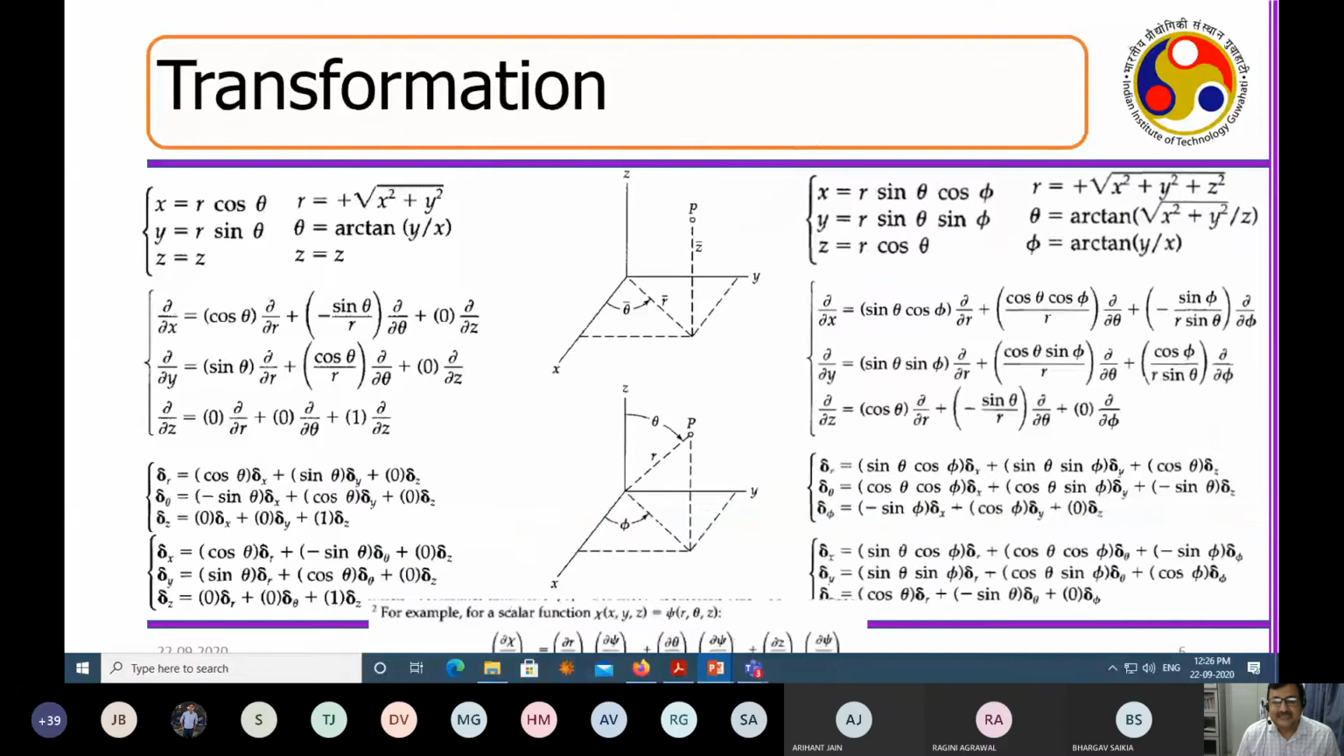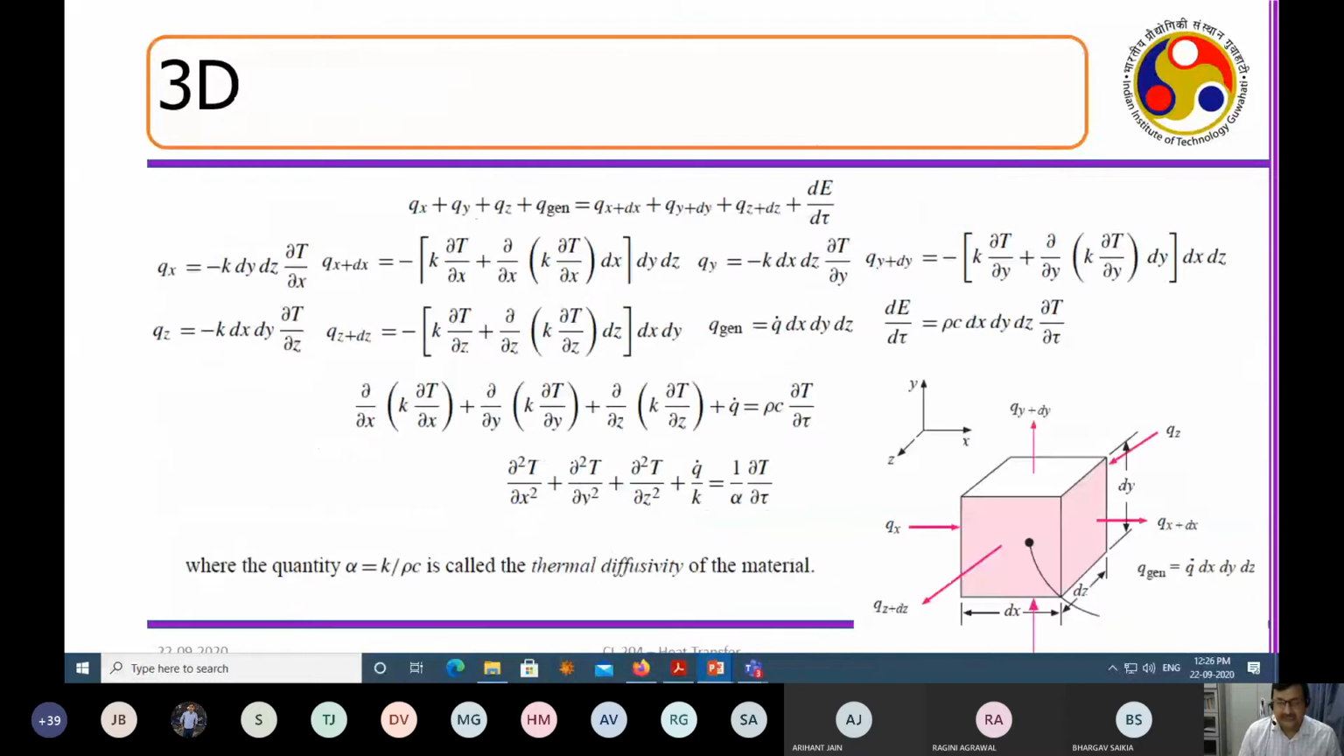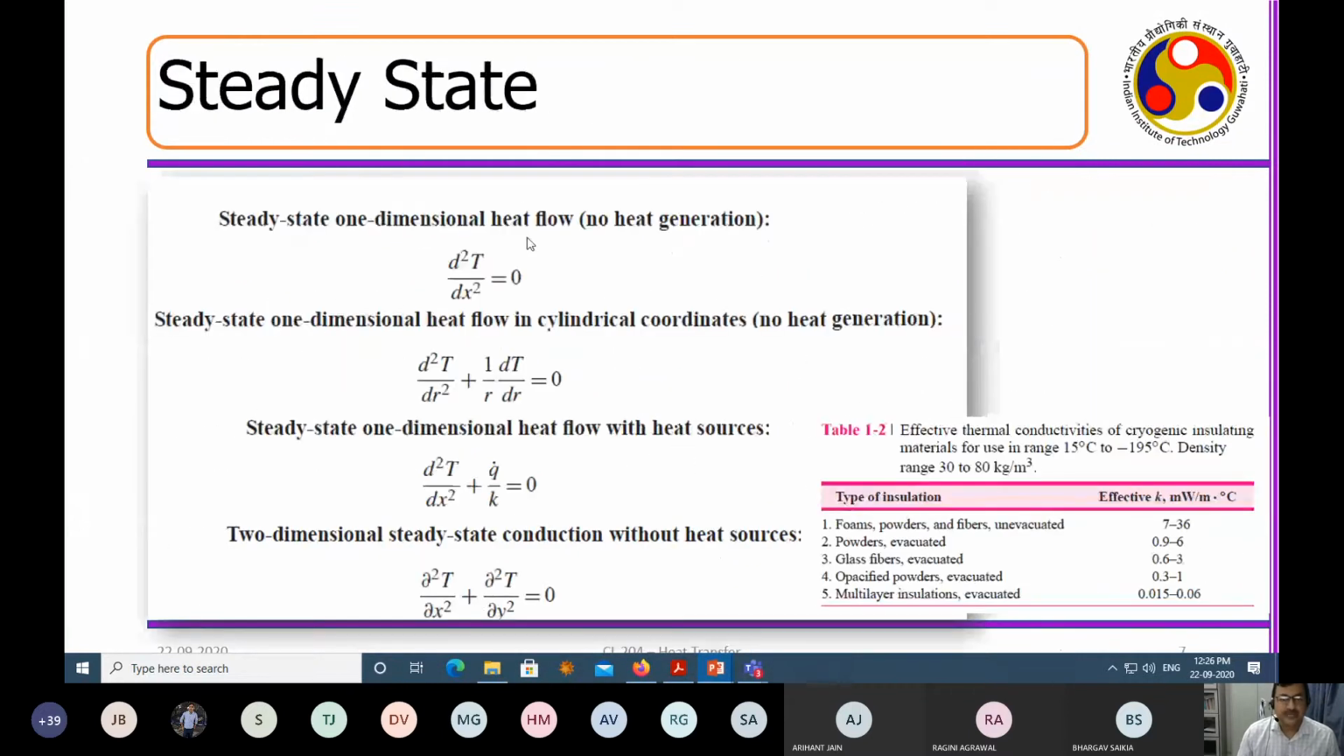You need not remember anything. If you do these processes meticulously, you will be able to generate those cylindrical and spherical coordinate equations. Once that is done, you can see the steady state one-dimensional equation from this equation. What is steady state? This is gone. Generation term 0, this is gone. One dimension means these two are 0. So you end up getting the equation which looks like d square t by dx square equal to 0.